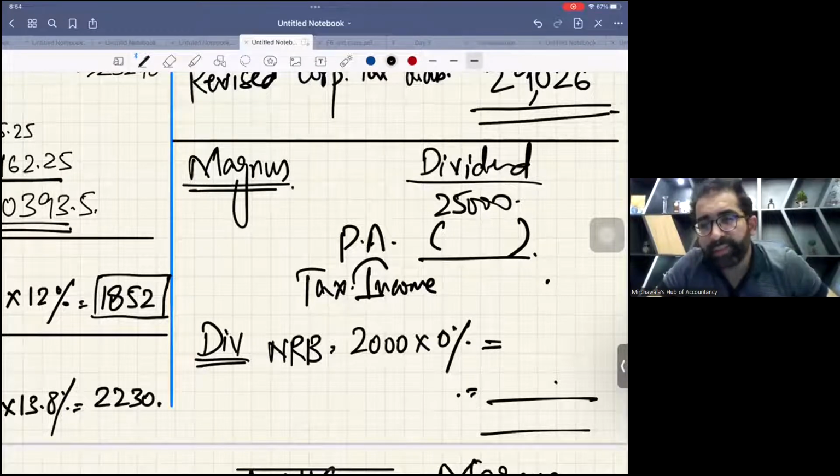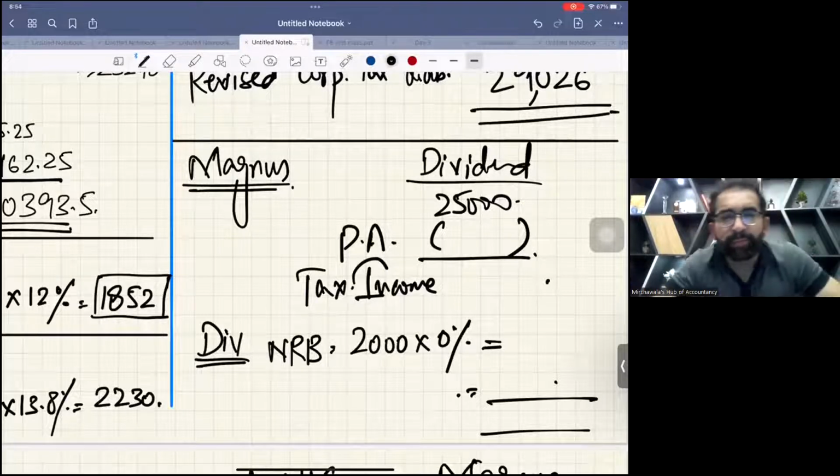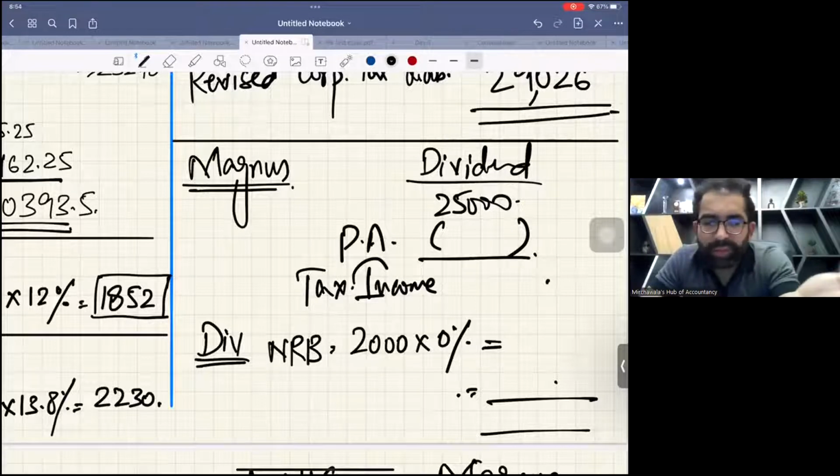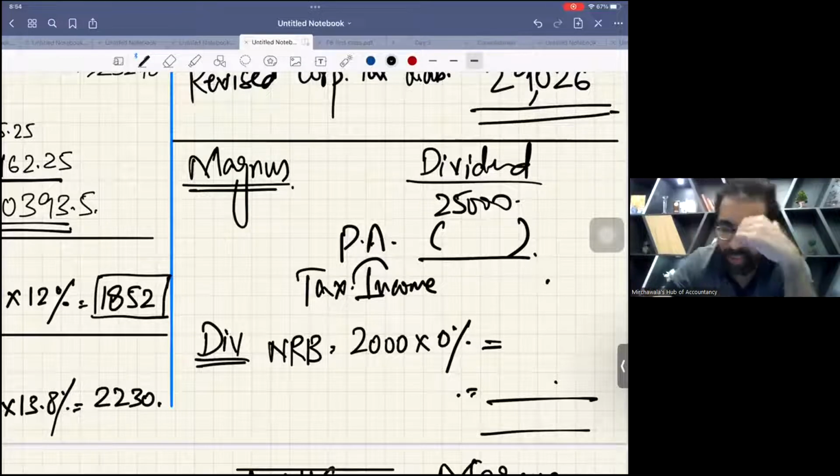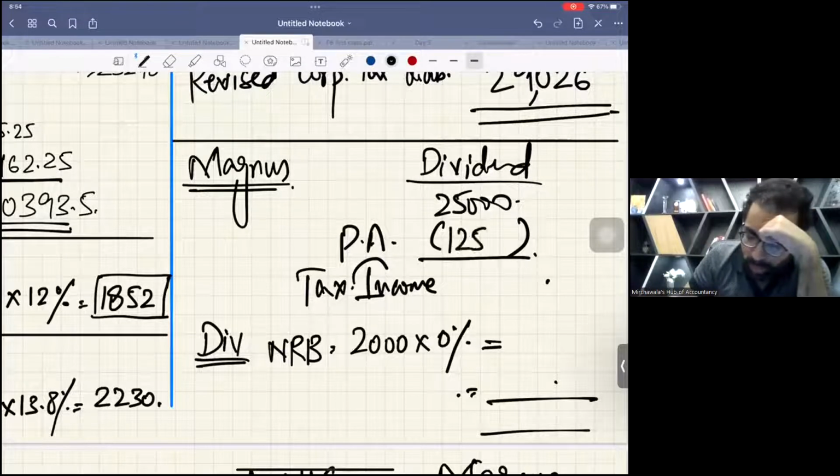so for Magnus, this is taxable income, okay? And this is the only income Magnus has. So 25,000 is the dividend income. There is nothing else given, so this will be total income, and this is the ANI of Magnus as well. When the ANI is just 25,000, less than 100,000, the personal allowance will be 12570.